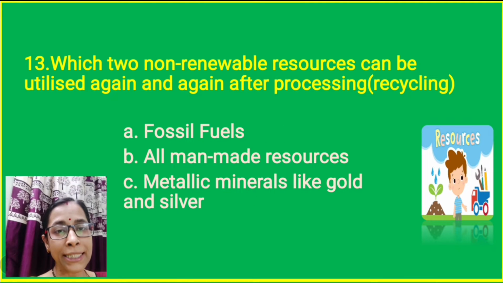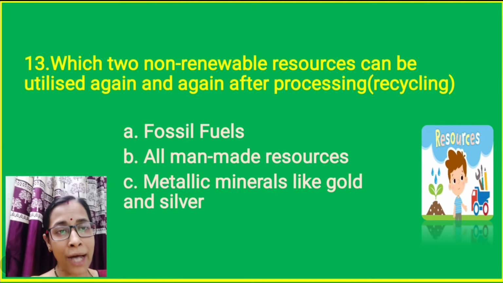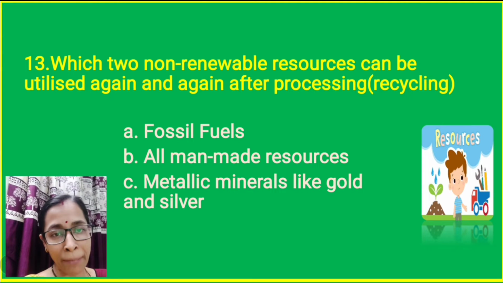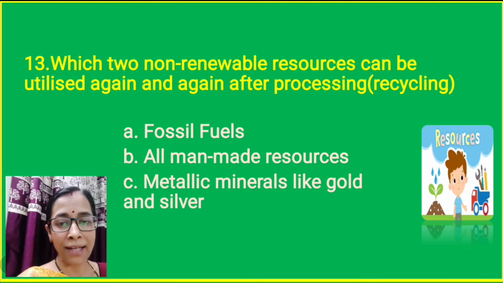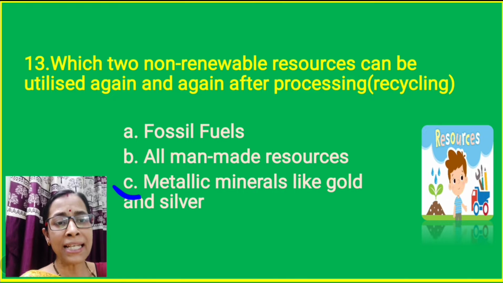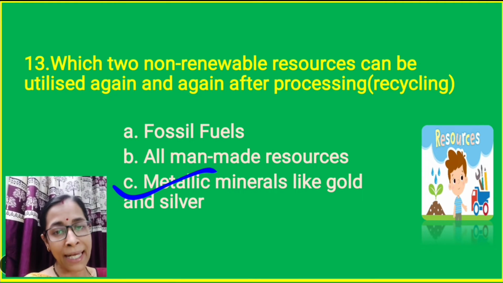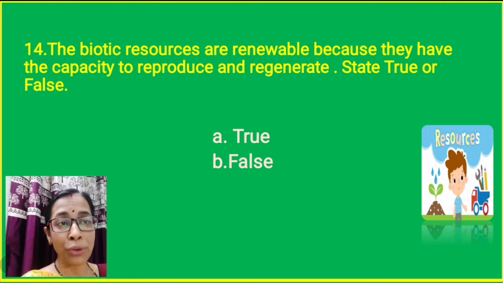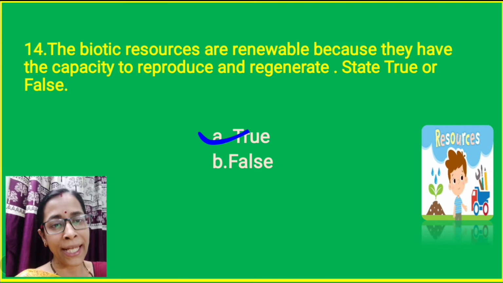Question number 13. Which two non-renewable resources can be utilized again and again after processing? That means by recycling. Is it fossil fuel? Is it all the man-made resources? Is it metallic minerals like gold and silver? The correct answer is metallic minerals, which can be recycled, reprocessed, re-prepared and used again and again. Question number 14. The biotic resources are renewable because they have the capacity to reproduce and regenerate. State true or false? The correct answer is option A, it is true.